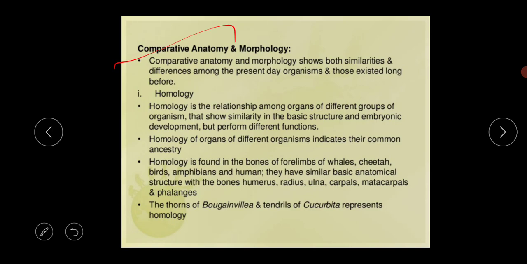The comparative study of morphology and anatomy is useful in knowing the basic similarity, dissimilarity, functional and non-functional structures and level of organization. I am repeating again, comparative study of morphology and anatomy is useful in knowing basic similarity, dissimilarity, functional and non-functional structures and level of organization. Actually, from this field, two terms are there. The first one is homology, the second one is analogy.